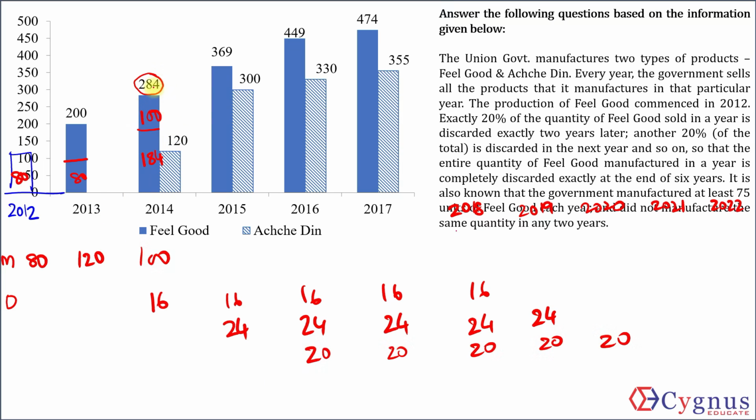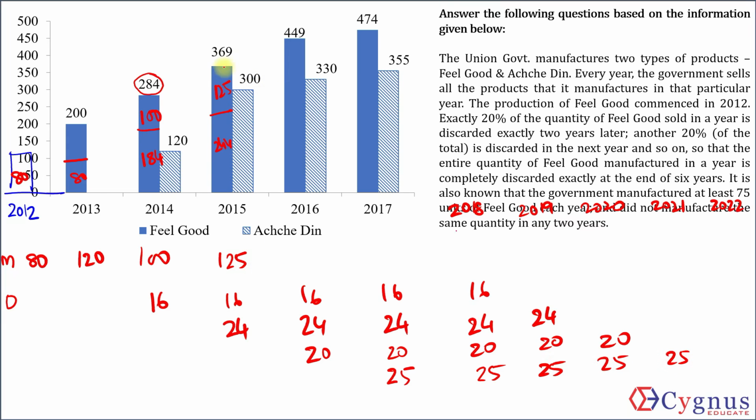Now, out of the 284 in use in 2014, 16 plus 24, 40 will be discarded in 2015. So 284 minus 40, 244 will be in use in 2015. Out of 369, 244 is from previous years. So 125 must be this year's production. 125, 20%, 25.